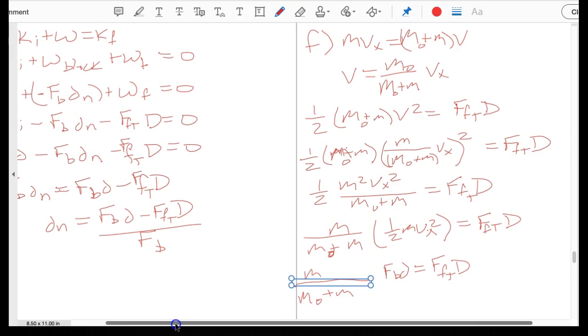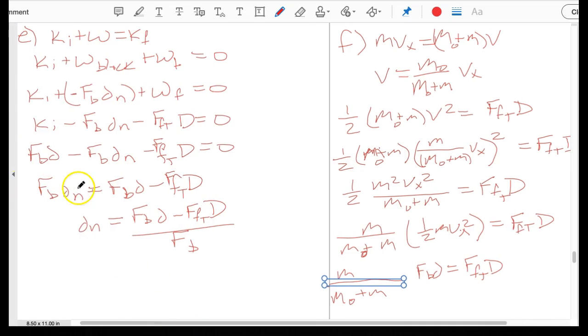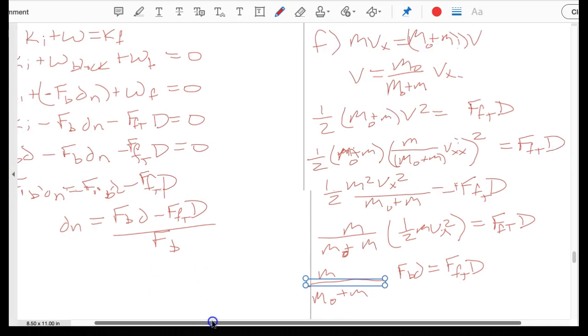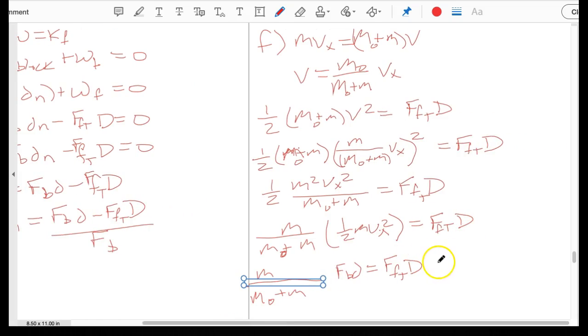F_B d is this one. So there's our M over this. Okay, so now we're going to say that that's equal to M over big M plus m, that's this part here, times that F_B d.